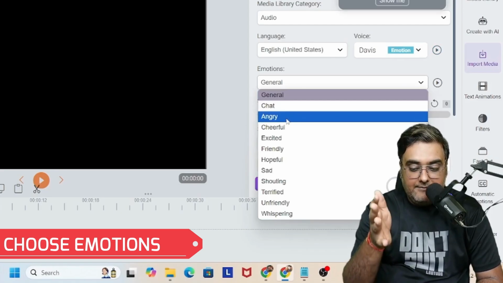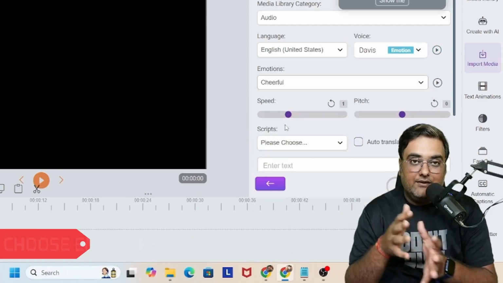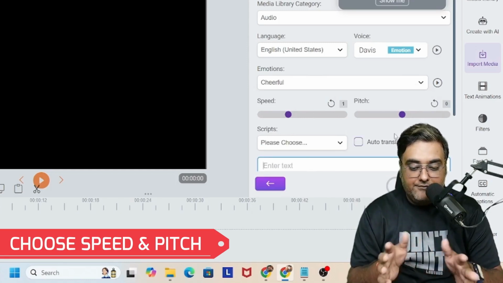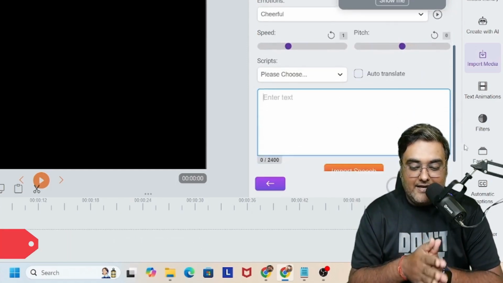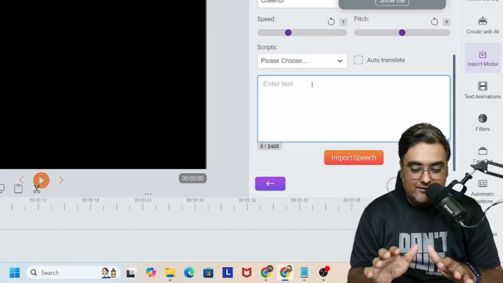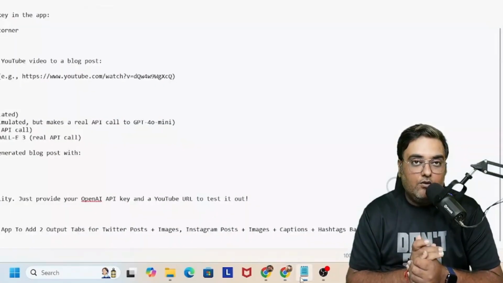And as you can see, this time it has a lot of emotions. So depending on the voice that you choose, you are going to get emotions. Then you can select the speed and the pitch as well. Then you just need to enter the text, or you can also enter a script over here. These are done-for-you scripts, right? These you can enter, or you can enter your own script over here.